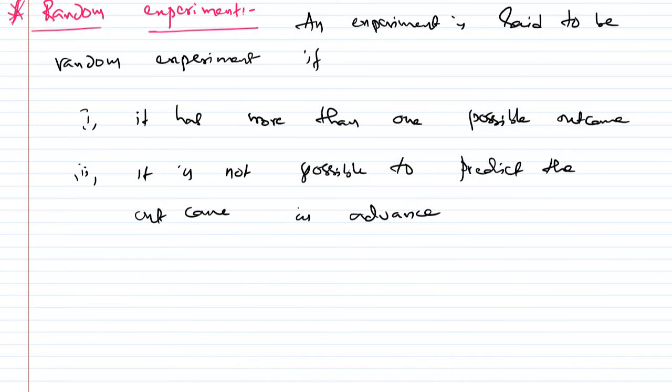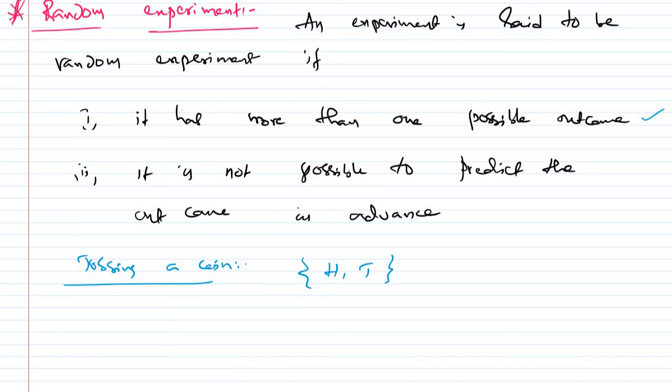Suppose tossing a coin. What will we get? Sir, head or tail, two outcomes. Head or tail. Does it satisfy the first condition or not? Let us see. We'll get either head or tail, right? It has more than one possible outcome. Is the first condition satisfied or not? Yes, sir, satisfied.